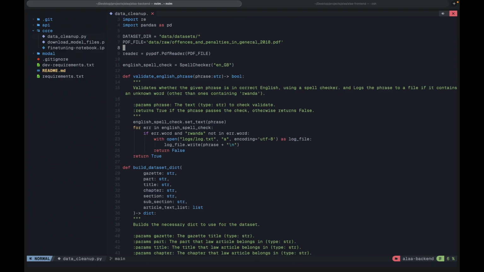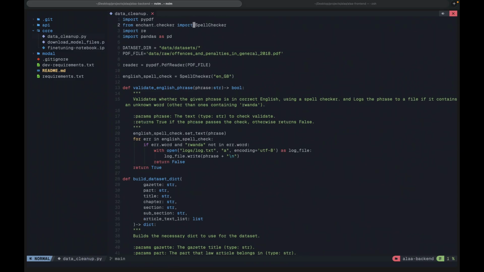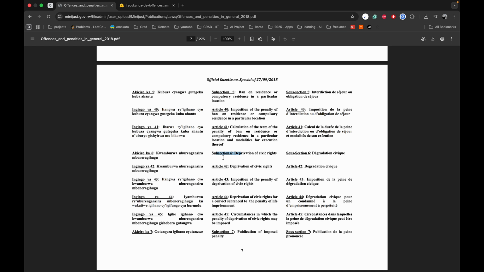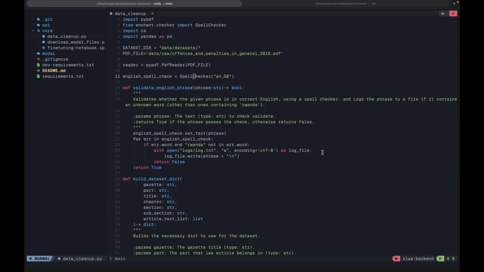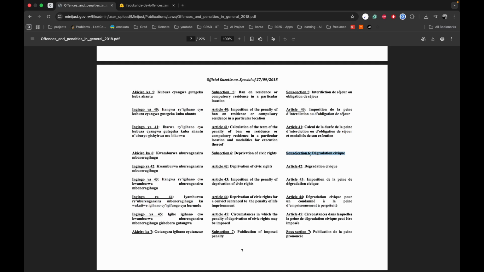We have to specify the PDF file, where the document is. Thereafter, here I'm using an English speller. This is a Python dependency that I saw, which helps us check if a text is in English. So why do we need something like this? It's because if you see, there is a Kinyarwanda version, an English version, and then a French version. Now I want to ignore all the other languages when we choose English.